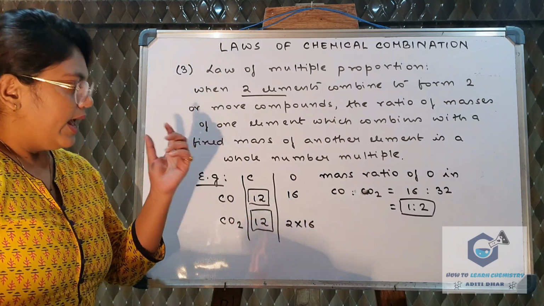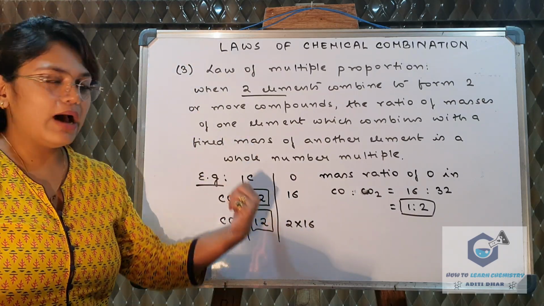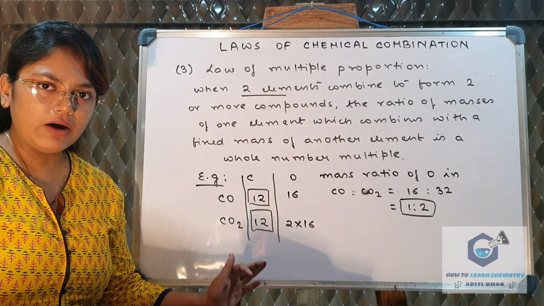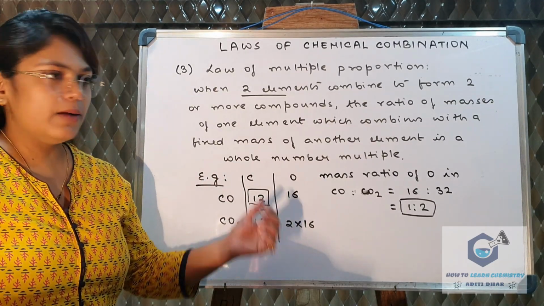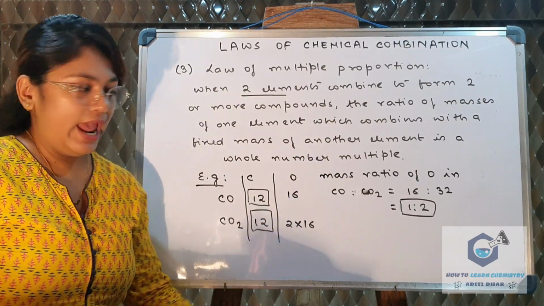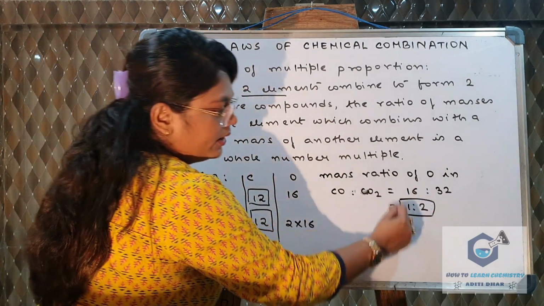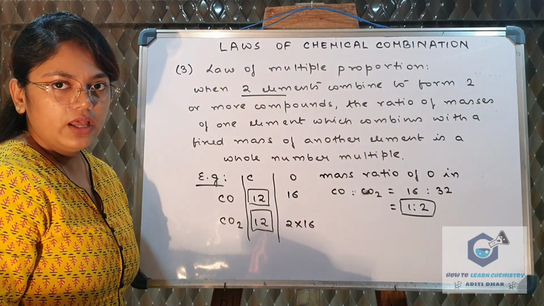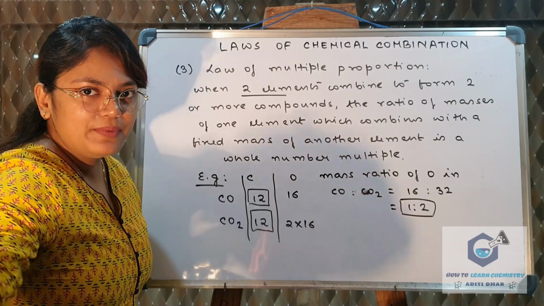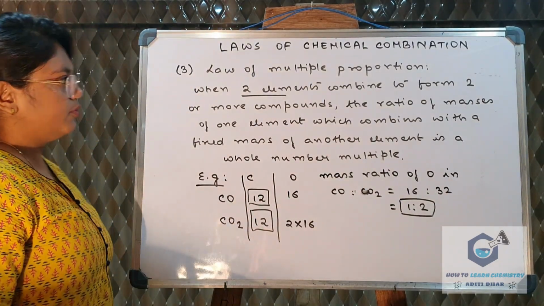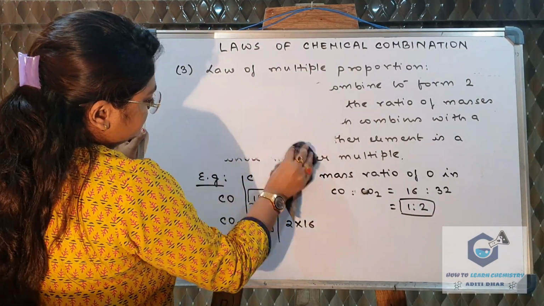That is, one element's mass will be fixed in both compounds and we will compare the mass of the other element, and that will lie in a whole number ratio. Suppose we see another example to illustrate the law of multiple proportion.